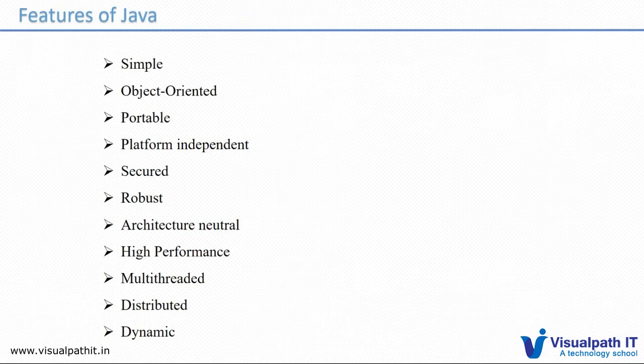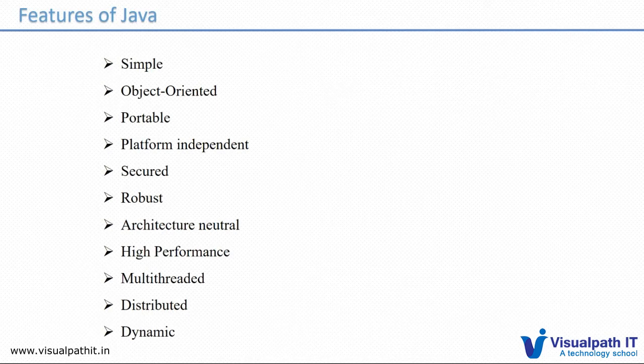Features of Java are simple, object-oriented, portable. So what is simple? Writing programs is very much simple in Java. Object-oriented programming means, as I discussed, it will have all the object-oriented features like inheritance, encapsulation, polymorphism. All the features will be here, and it is portable. We can install it in any OS and we can run it anywhere. Platform independent.